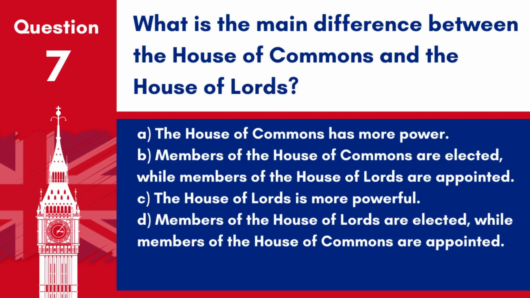Question 7. What is the main difference between the House of Commons and the House of Lords? A. The House of Commons has more power. B. Members of the House of Commons are elected, while members of the House of Lords are appointed. C. The House of Lords is more powerful. D. Members of the House of Lords are elected, while members of the House of Commons are appointed. Answer: B. Members of the House of Commons are elected, while members of the House of Lords are appointed. This distinction outlines the democratic and hereditary or appointed elements of the UK Parliament.